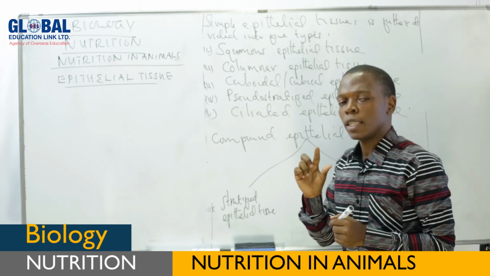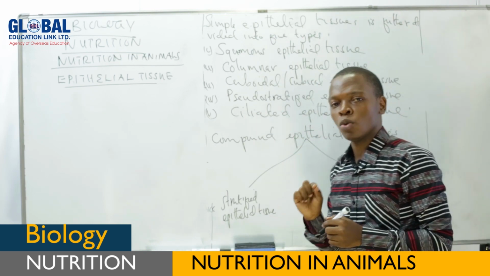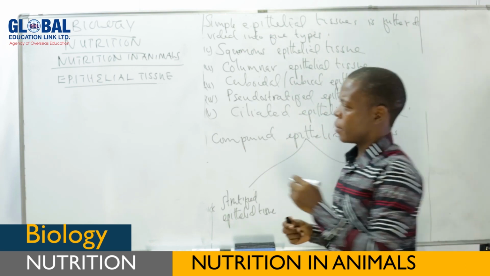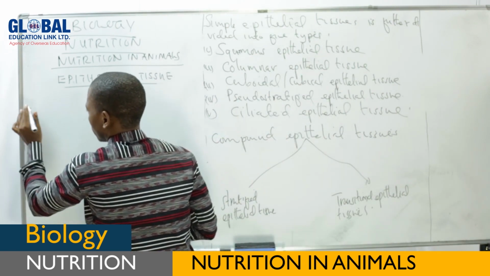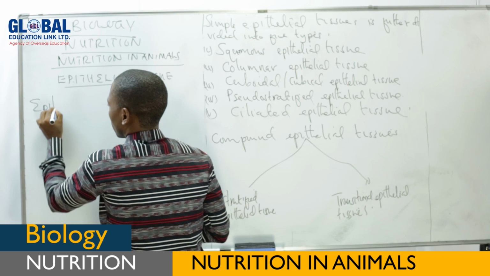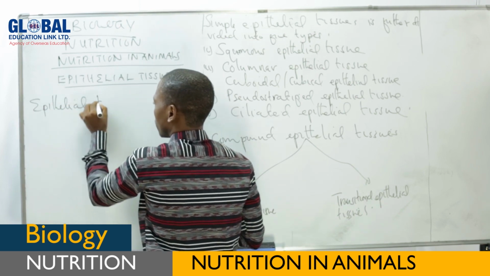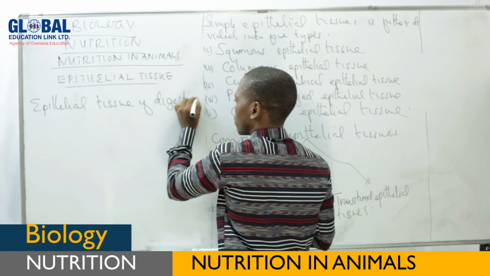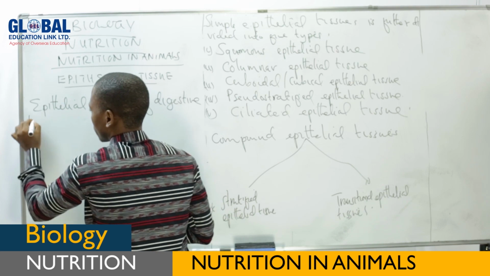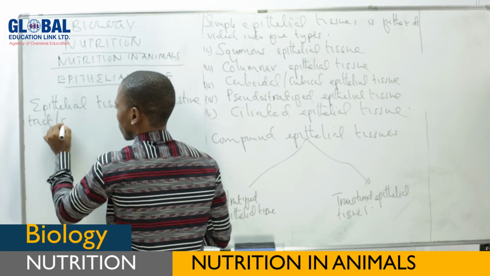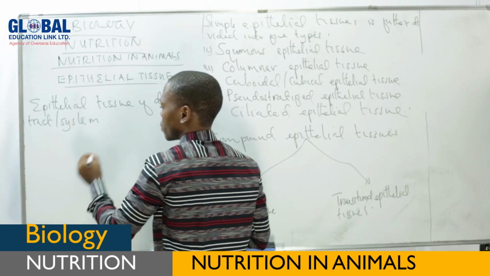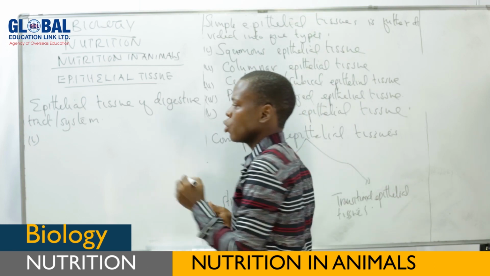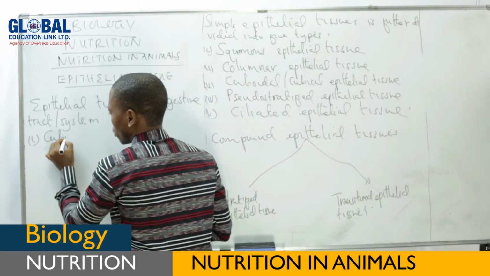After saying all this, let us see the epithelial tissues which are found in the digestive tract. And these are: the first one is cuboidal epithelial tissue.